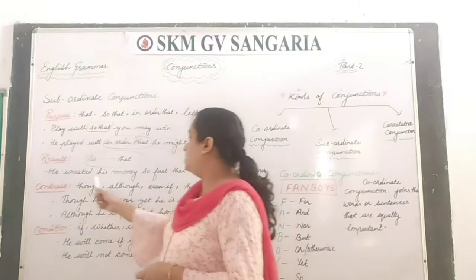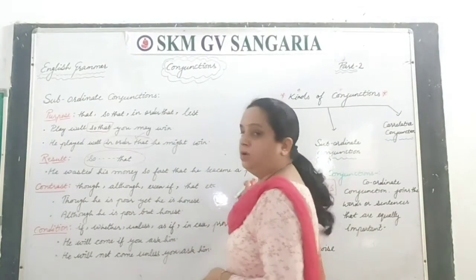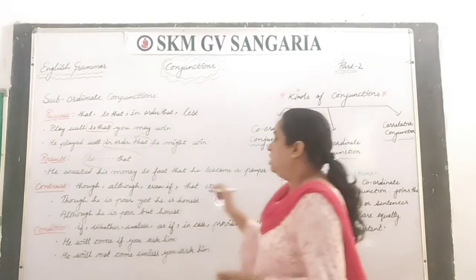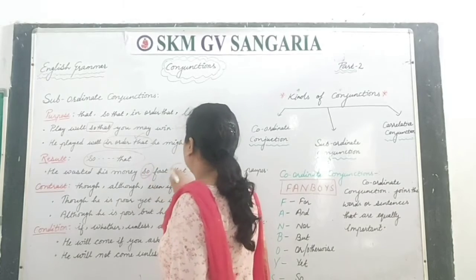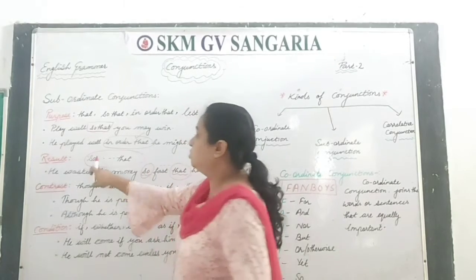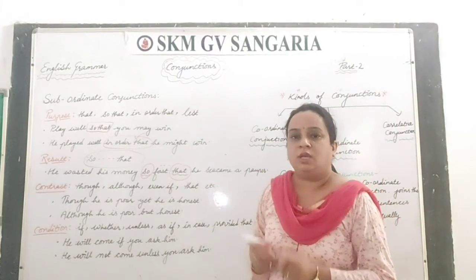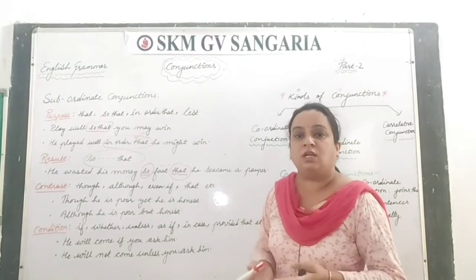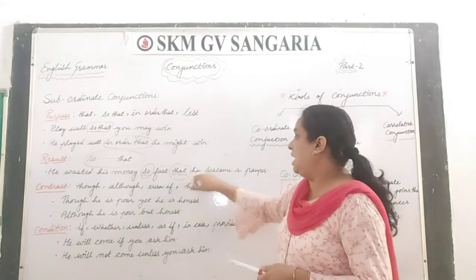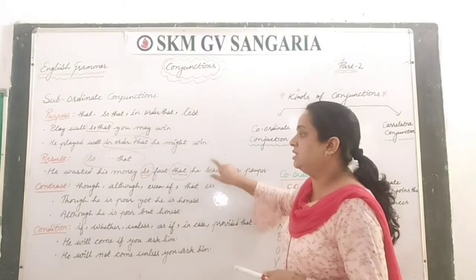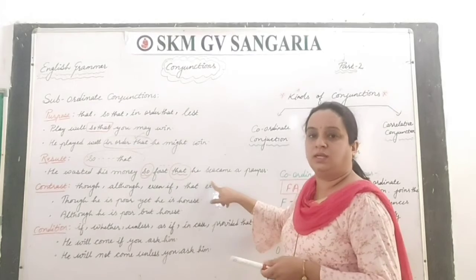See, he wasted his money so fast that he became a pauper. Pauper is the moneyless man, right? So here the words "so" and "that" are conjunctions which I have used here. This is telling the result. He wasted his money. Now what is the result of that? So fast that he became a pauper. So when it is given this sense, then you have to use "so that" here, right?